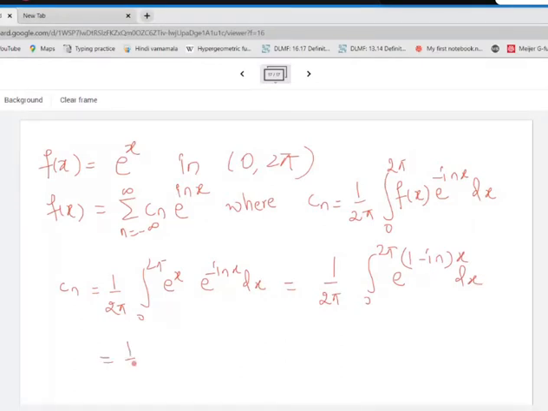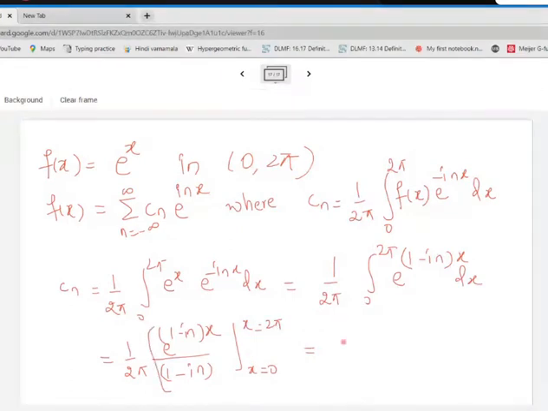is equal to 1 by 2 pi, e raised to (1 minus i n) x divided by (1 minus i n), and then we have to substitute the limits for x equal to 0 to x equal to 2 pi. So this happens to be 1 by 2 pi (1 minus i n), and here what we'll have is, this much is done.